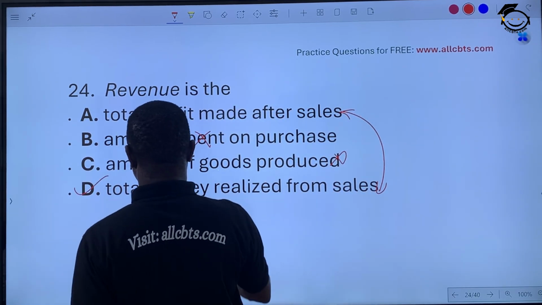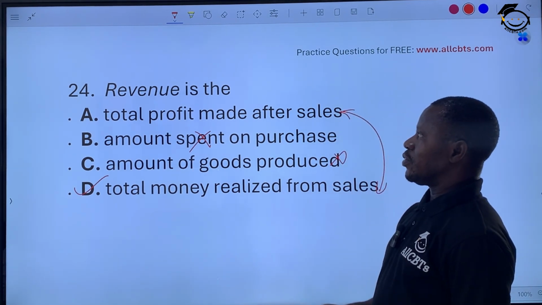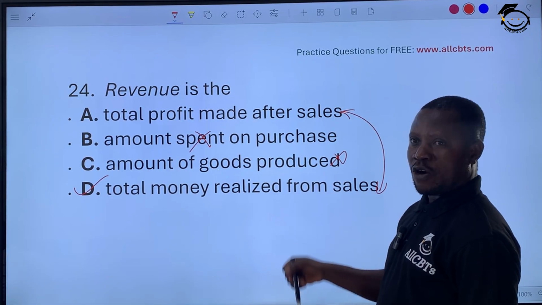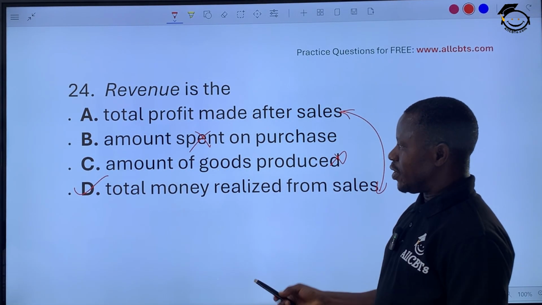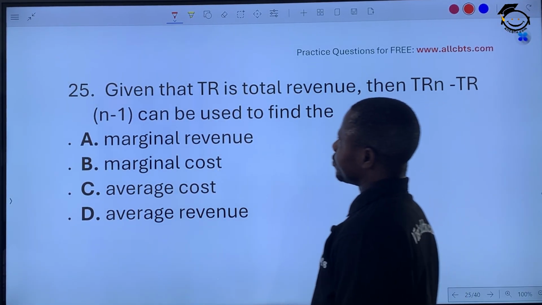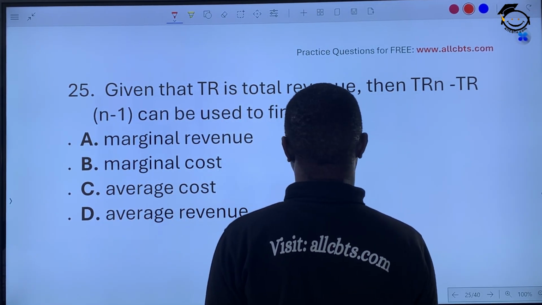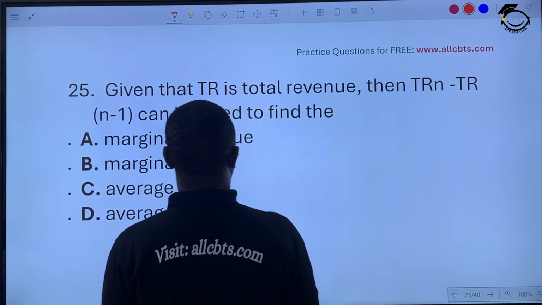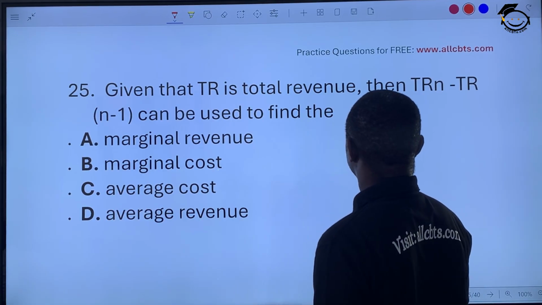But from that total money, you have to deduct your profits and your cost of production. Revenue is just the money that comes in, and from there you now separate your profit from your cost of production. Okay? Given that TR is this, then TR minus TC can be used to find what? Try this out. Okay?